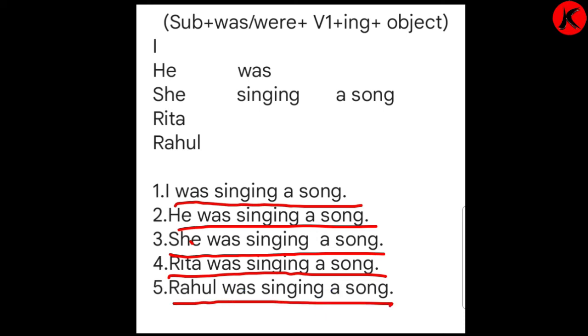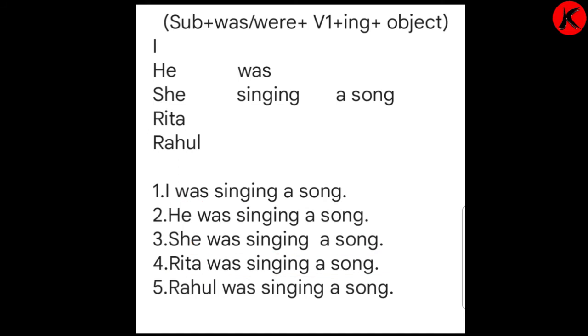Here V1 is the main verb, and after the main word we add ing, so it becomes continuous, past continuous.